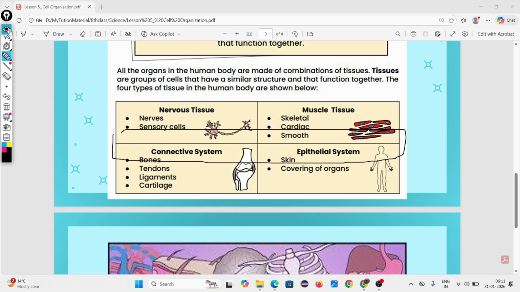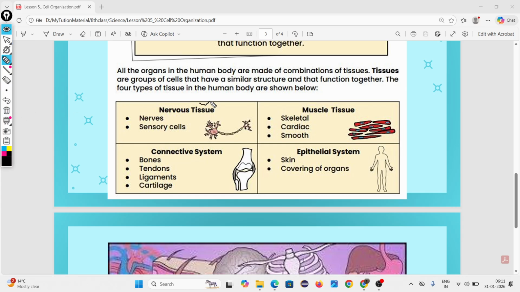What are they? Nervous tissue, not system. Nervous tissue, muscle tissue, connective system, epithelial system. Then inside nervous tissue, how many types of cells? You have to write this down, Swara, no matter how you want to keep this in mind, okay? Inside nervous tissue, how many types of cell are found? 2. Nerve cell and sensory cell.